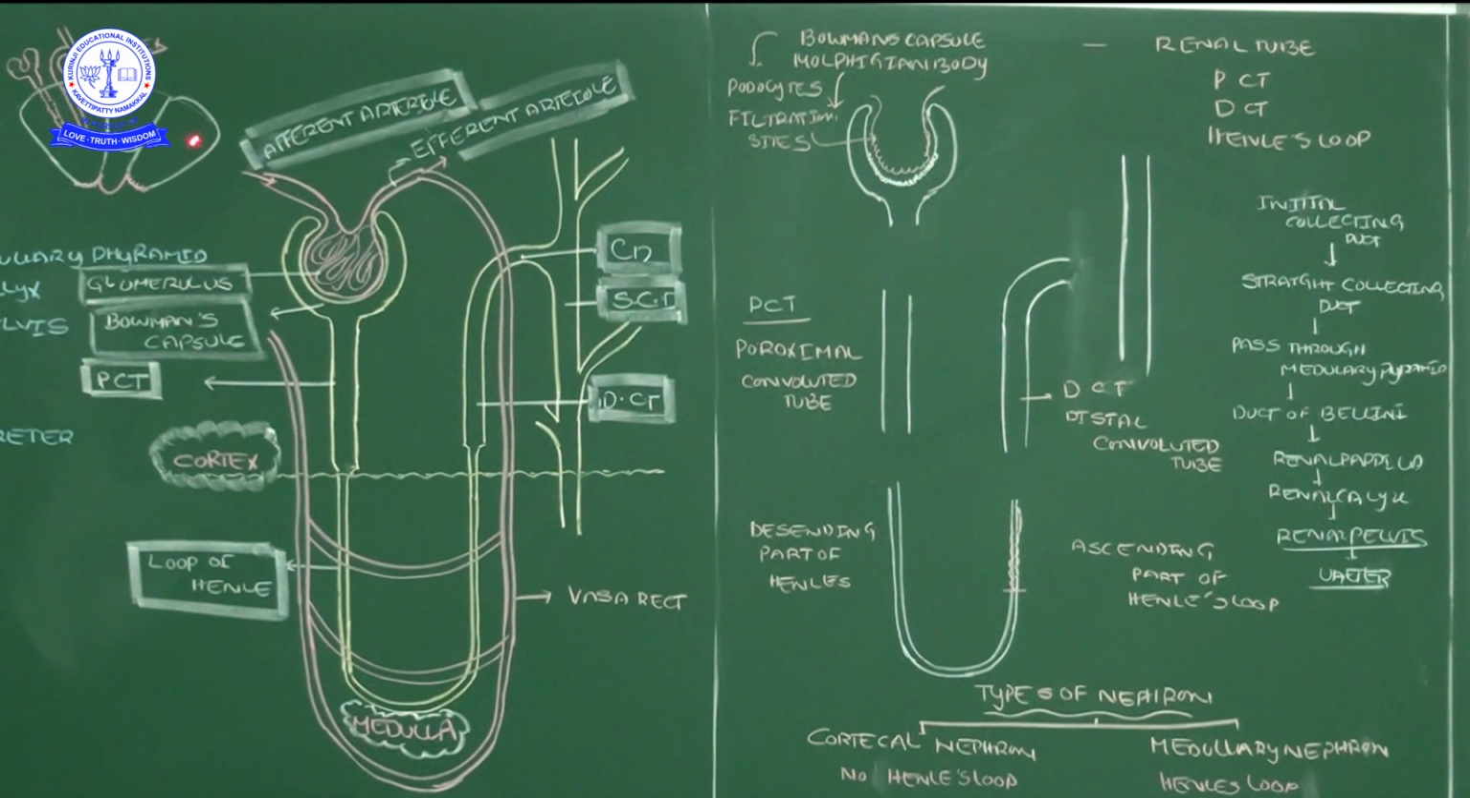It goes like this through the medullary pyramids, and then it reaches the duct of Bellini. Duct of Bellini means this place, a funnel shaped structure we call the duct of Bellini. Then the duct of Bellini connects with the renal papillae. This is the renal papillae. Renal papillae onwards renal calyx. Renal calyx onwards renal pelvis. Renal pelvis onwards ureter.